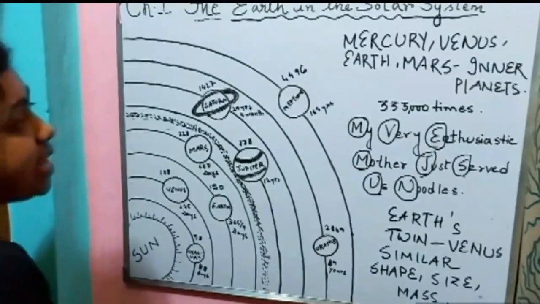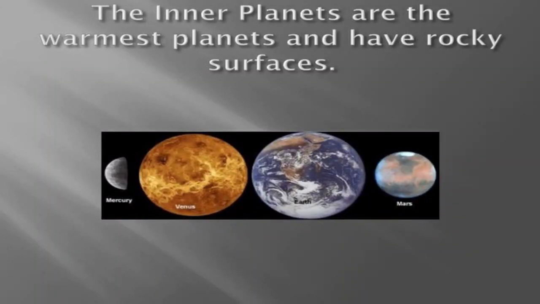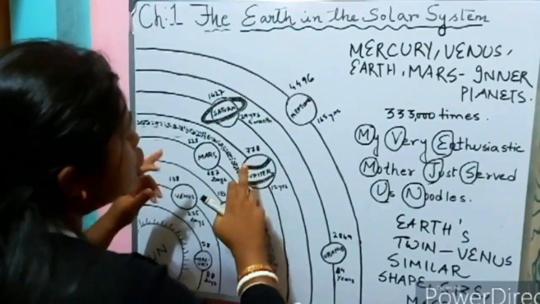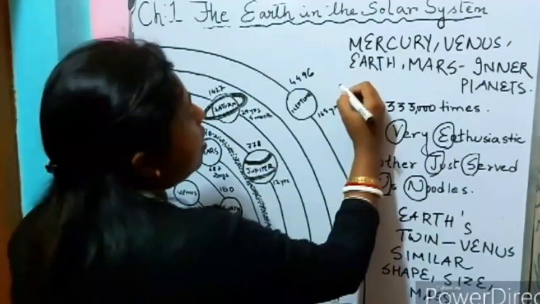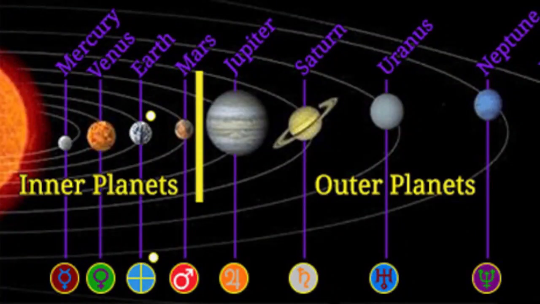And these planets are rocky in nature. They are closer to the sun and they are rocky in nature. Now beyond this asteroid belt, the 4 planets that we can see, Jupiter, Saturn, Neptune, Uranus, all these are my outer planets. Let me tell you the outer planets. Which are the outer planets?